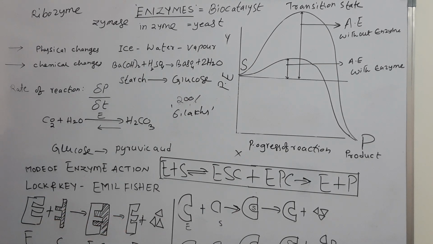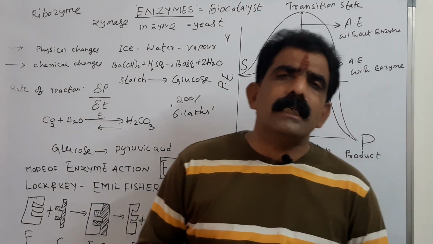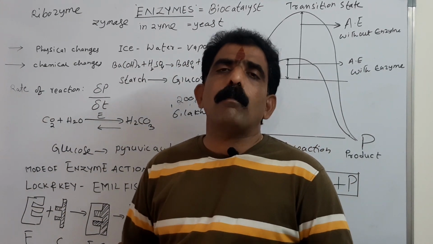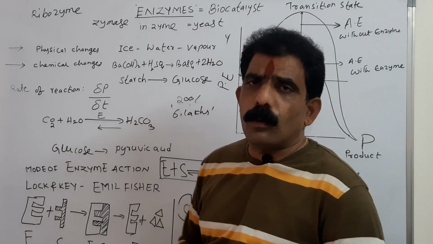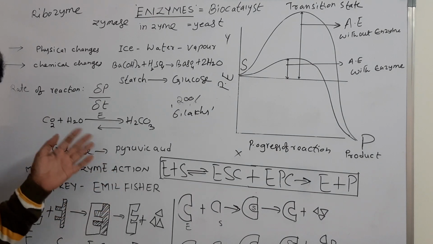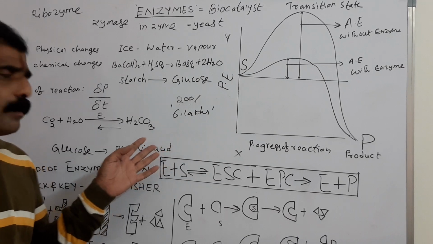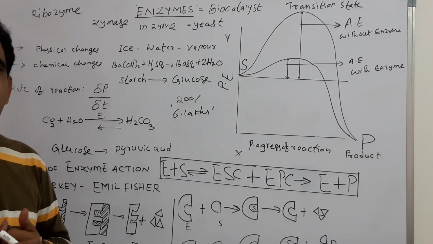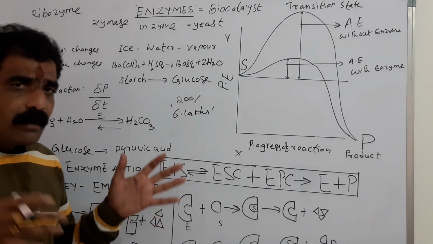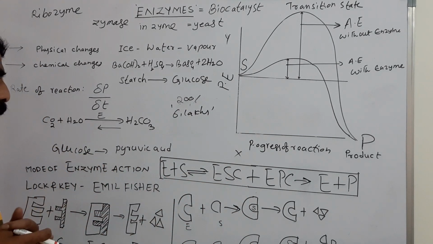So reactions may take place singly or they may take place in a series. If they take place in a series, that series of reactions is said to be a metabolic pathway. Like this, glucose is converted to pyruvic acid. This is nothing but glycolysis, fundamental respiration or common respiration, which is part of both aerobic respiration and anaerobic respiration. In glycolysis, glucose is converted to pyruvic acid in general, and the end product varies from organism to organism or depending on the conditions and situations.